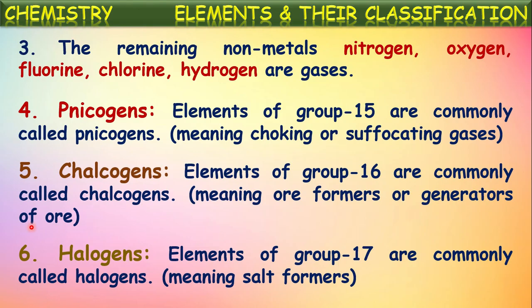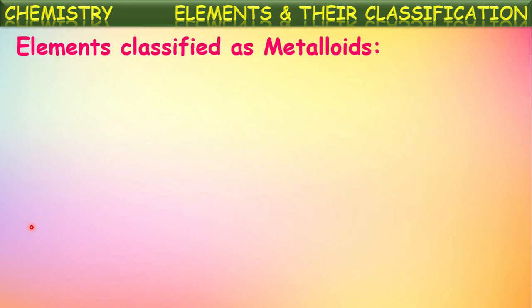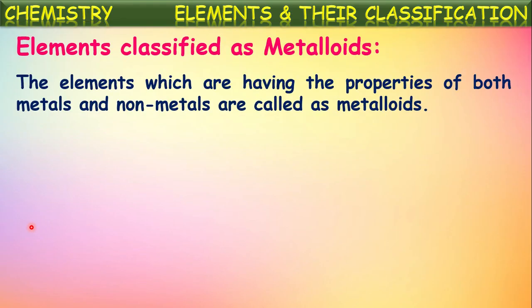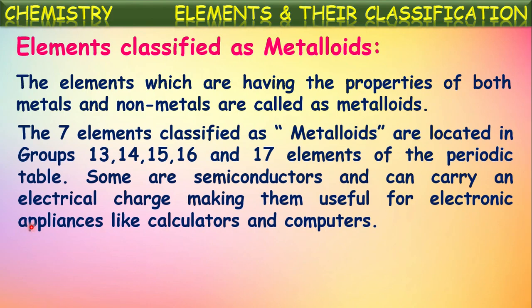Okay, this is about non-metals classification from the modern periodic table. Apart from these metals and non-metals, there are some other elements which can exhibit the properties of both metals and non-metals. Those elements are called metalloids. The 7 elements classified as metalloids are located in the 13, 14, 15, 16 and 17th groups of the periodic table in the staircase position, which separates metals and non-metals.